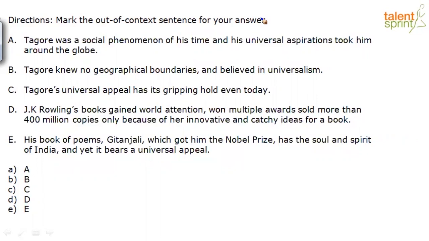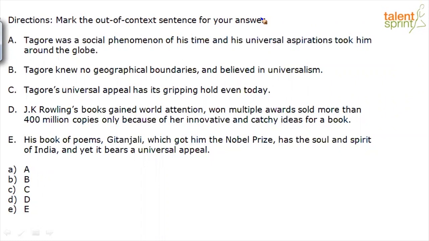If you're familiar with Rabindranath Tagore's work, you know that Gitanjali is his book and not J.K. Rowling's. So a little bit of general knowledge also helps. J.K. Rowling is a British novelist, screenwriter and film producer, best known as the author of the Harry Potter fantasy series. So the only thing that is out of context is D, because all the other sentences are referring to Rabindranath Tagore.